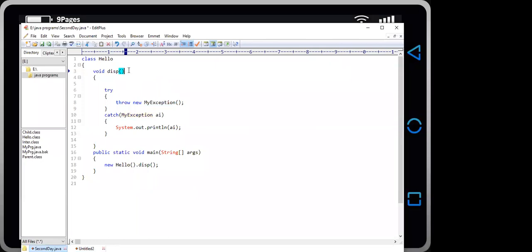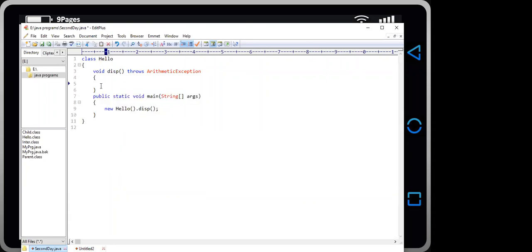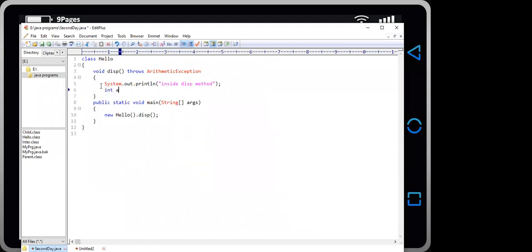How to write the code? Suppose this method throws an exception like ArithmeticException, and it contains a statement inside the method like integer a is equal to the same statement divided by 0.